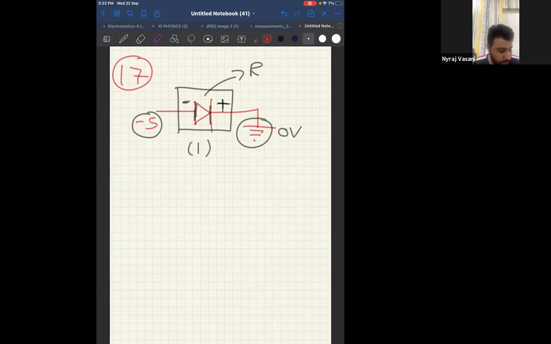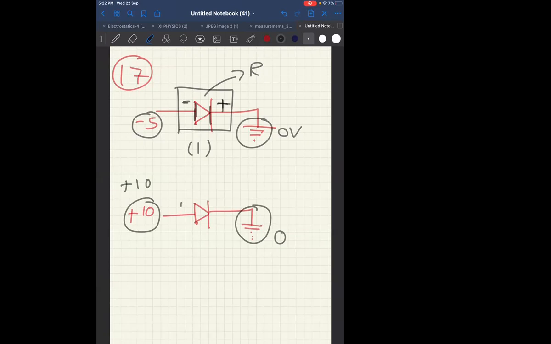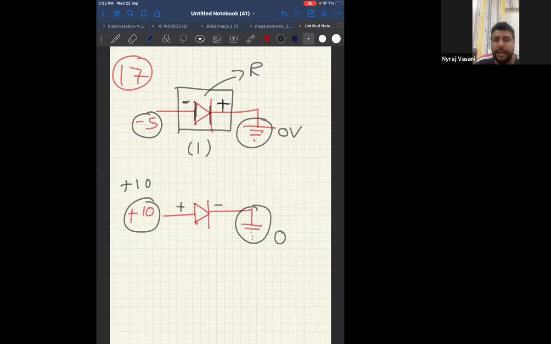Now let me take diagram 2. Okay, no, it is plus 10 volt. Not minus 10, it is plus 10. Second diagram. Now I know that when it is grounded, what will be the answer when it is grounded? 0. And this is plus 10. So tell me, between 0 and plus 10, which is higher? Plus 10. Therefore, plus 10 will be given positive and 0 will be given negative.